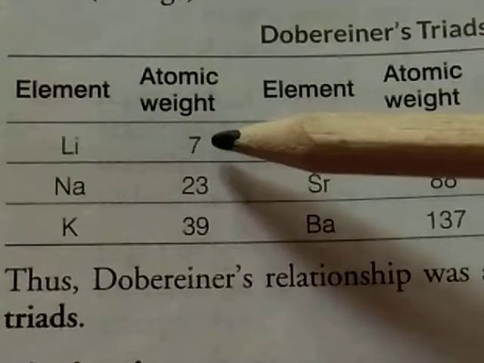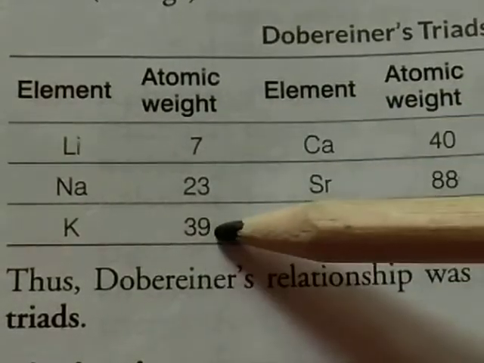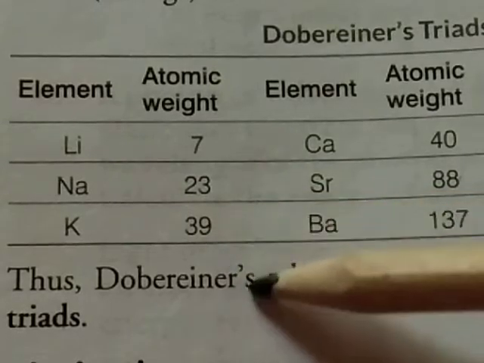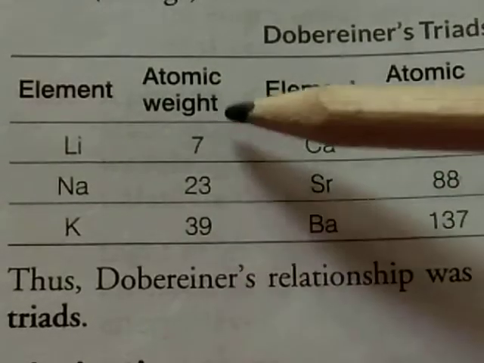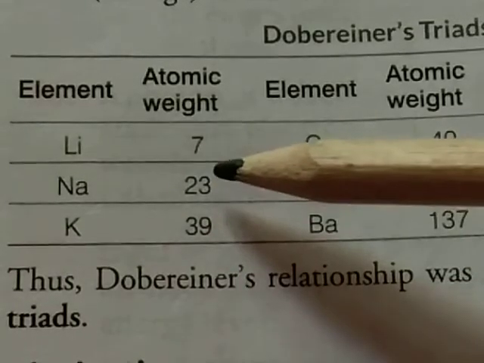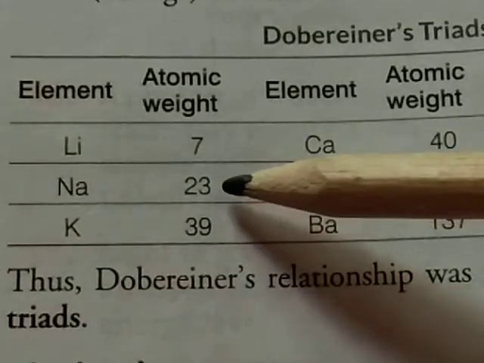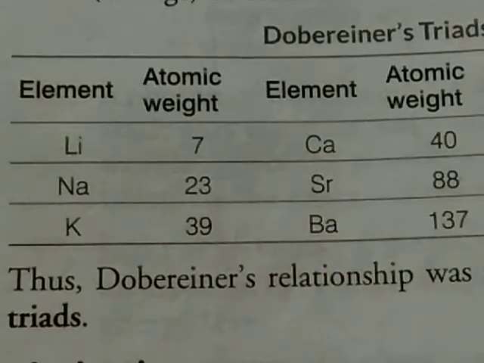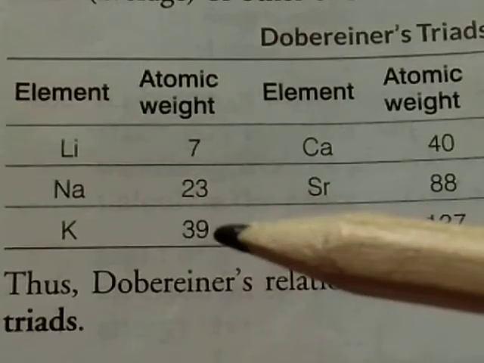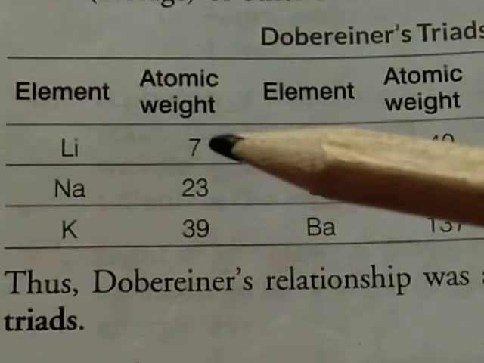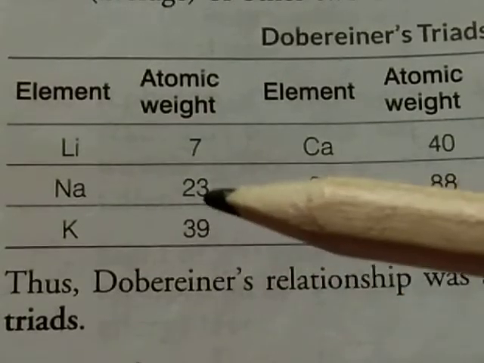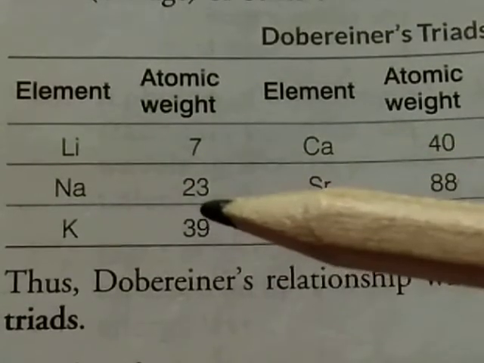Means if we add these two, 7 plus 39, and divide by 2, means the average of these two, A and C, that is the atomic mass of the middle element, we can easily find out. Means this is 39 plus 7, that is 46, divided by 2, that is 23.